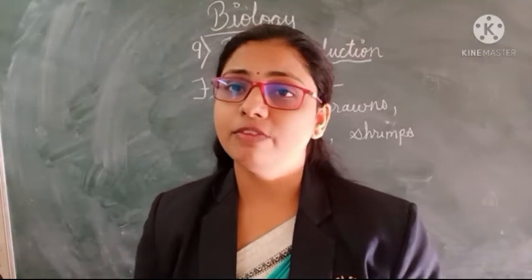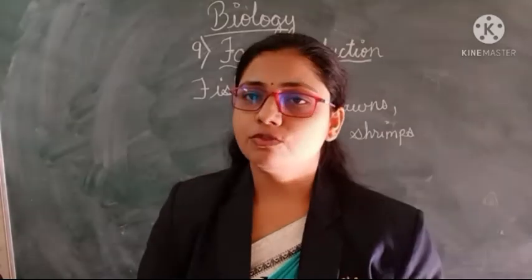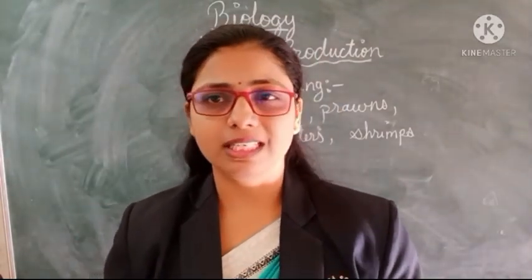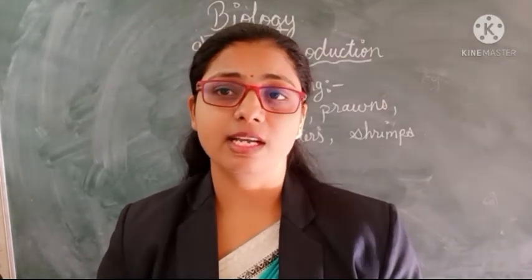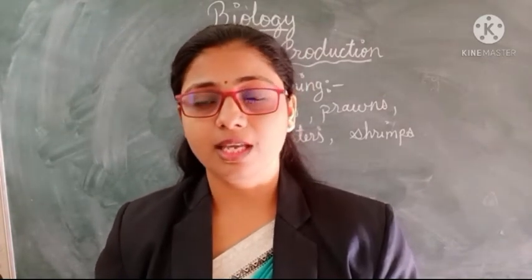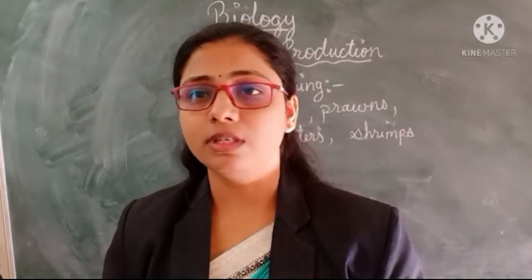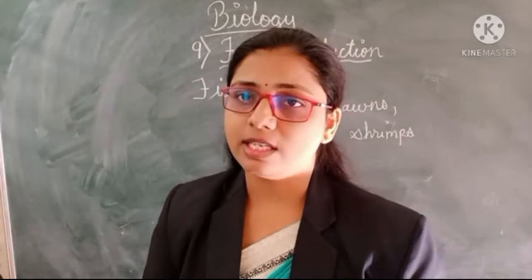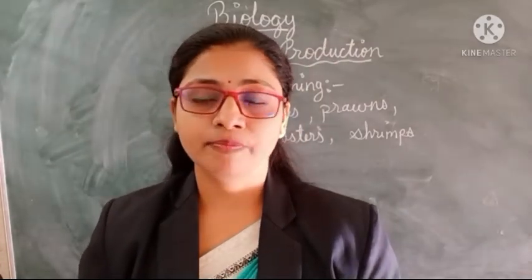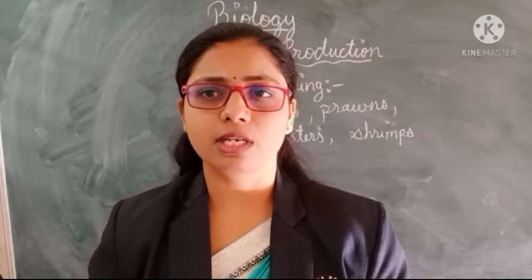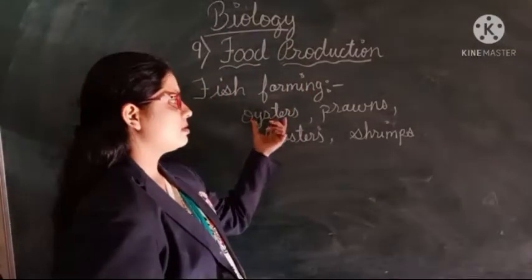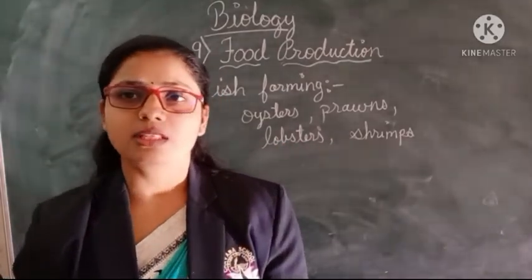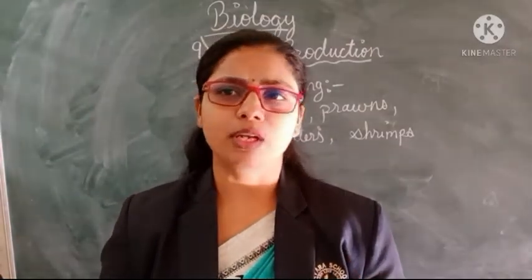In the same way, fish farming is done. In fish farming, mostly fish are used. People living in the coastal areas are mostly eating fish only, as it is known as a staple food for the people living there. Who are living in the coastal areas, they mostly prefer fish. There are different seafoods, like we can say oysters are there, prawns are there, lobsters are there, and shrimps are there. So these are the types, and many more are there again.